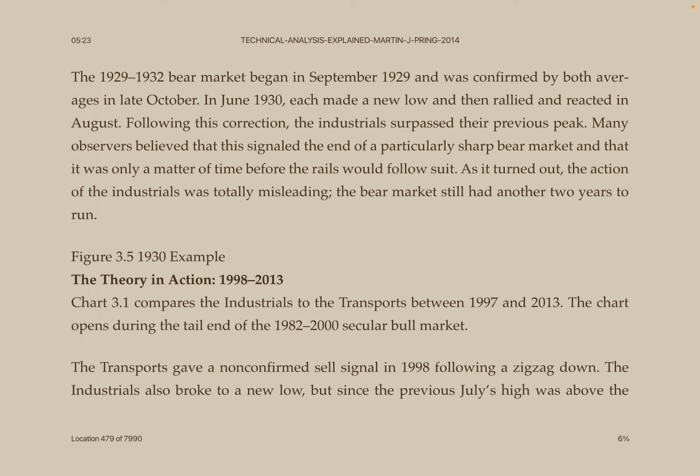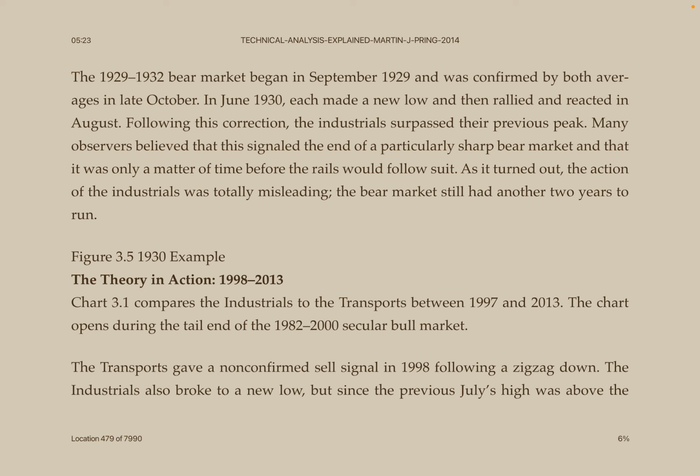The 1929 to 1932 bear market began in September 1929 and was confirmed by both averages in late October. In June 1930, each made a new low and then rallied and reacted in August. Following this correction, the industrials surpassed their previous peak.